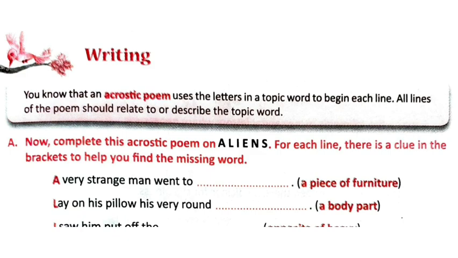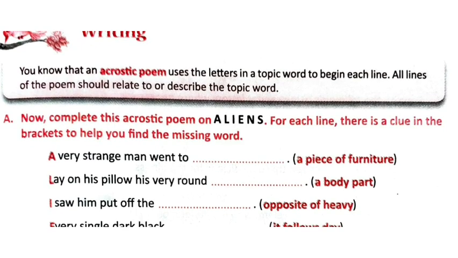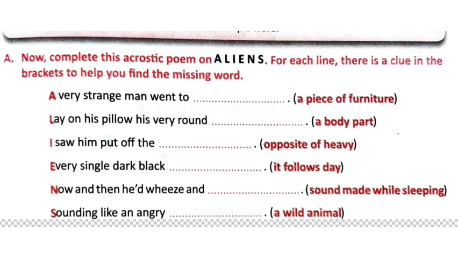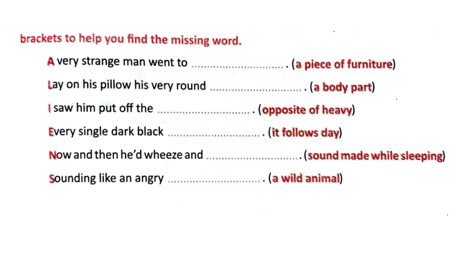Do you know that an acrostic poem uses the letters in a topic word to begin each line? All lines in the poem should relate to or describe the topic word. Now complete this acrostic poem on aliens. For each line there is a clue in the bracket to help you find the missing word. A very strange man went to bed, a piece of furniture. Lay on his pillow, his very round head, a body part. I saw him put up the opposite of heavy. The opposite of heavy is light.